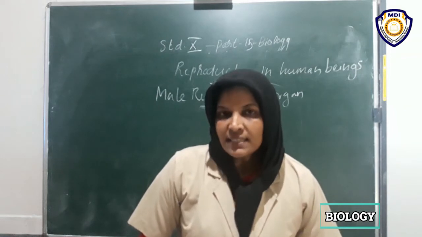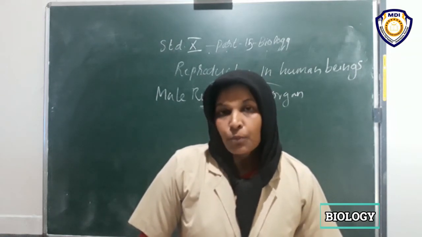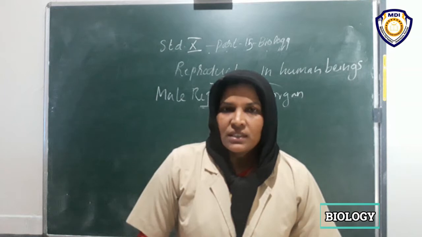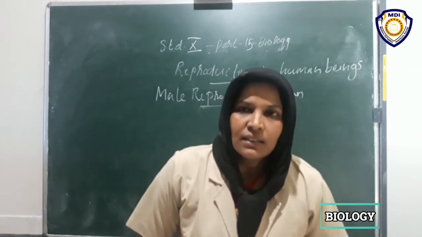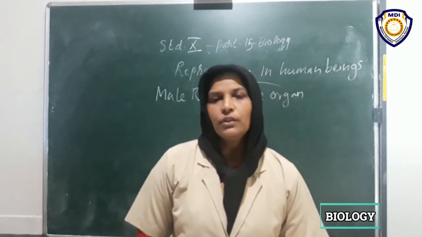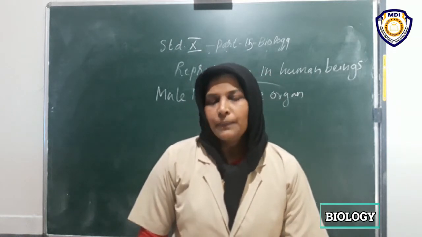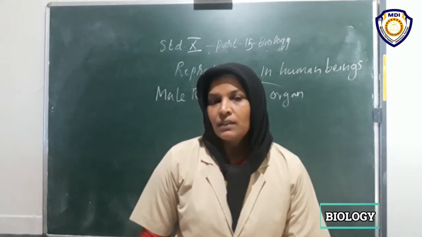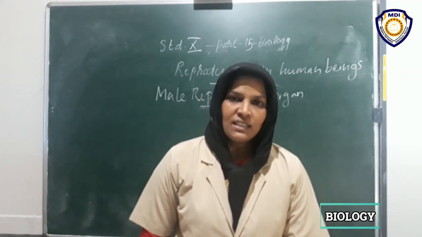the seminal vesicles and the prostate gland. The prostate gland and seminal vesicles are there. Both give nourishment to the sperms, for easier transfer.